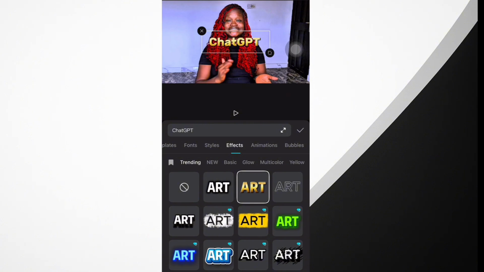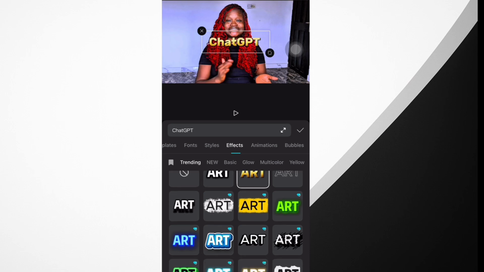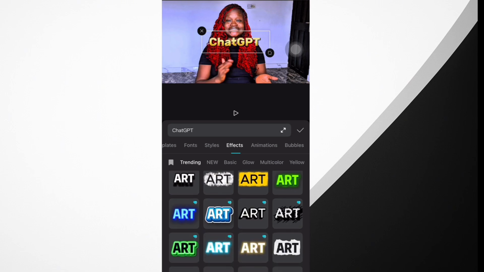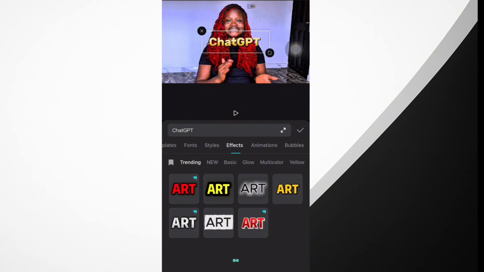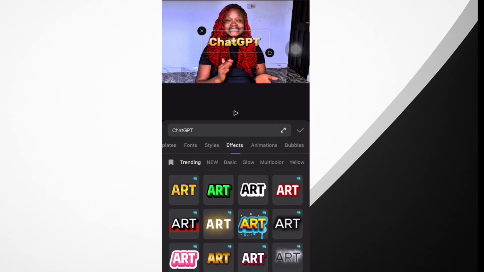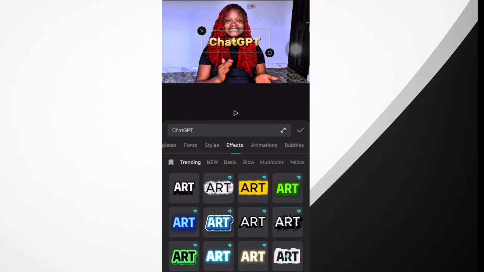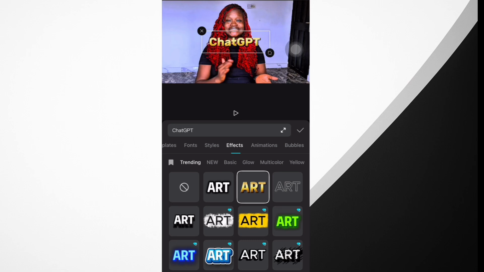So if you want it to be written in this color, you click. We have so many options. You can click below and see them. The one you want, the one you prefer, you click. This little diamond indicates that it is paid. Well, I prefer to go with this first one.